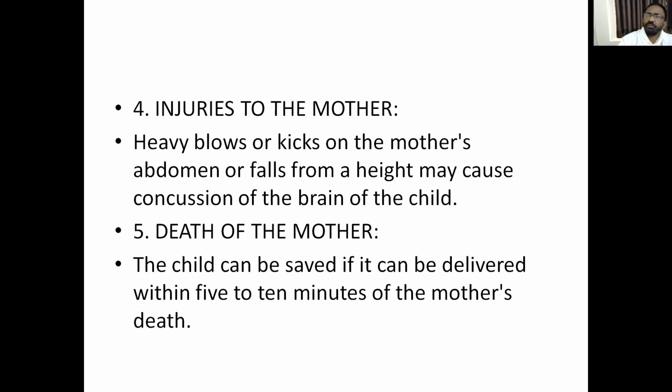Death of the mother: if the mother dies during full term of pregnancy, the child can live within 5 to 10 minutes if delivery takes place after the mother's death. If delivery is induced by cesarean section, then within 5 to 10 minutes fetal survival may be possible.